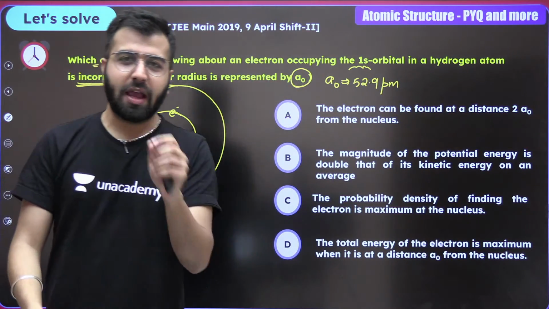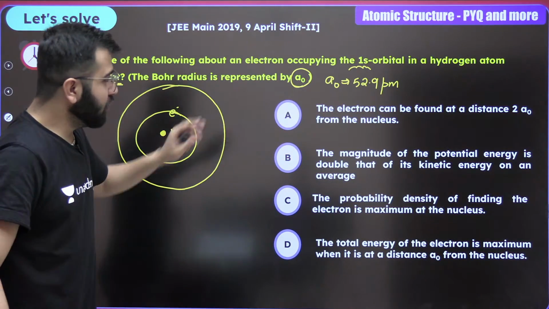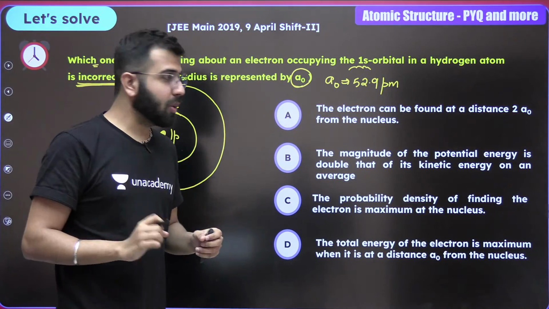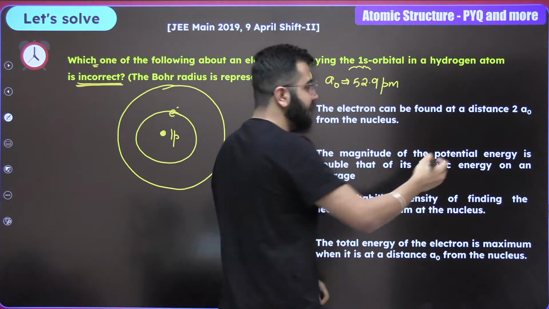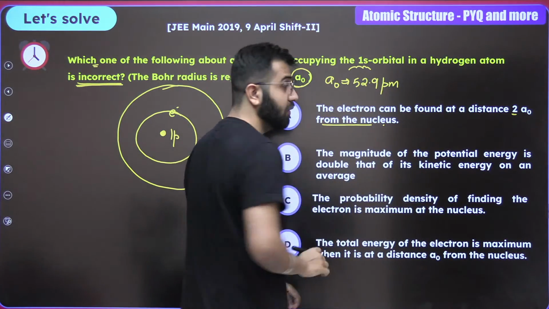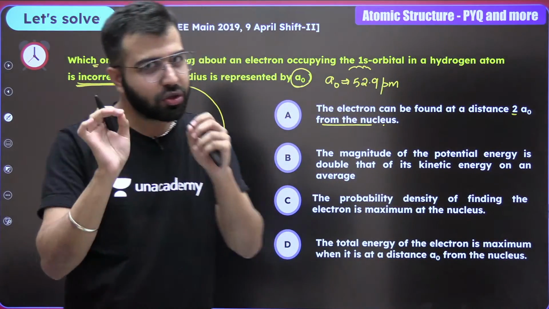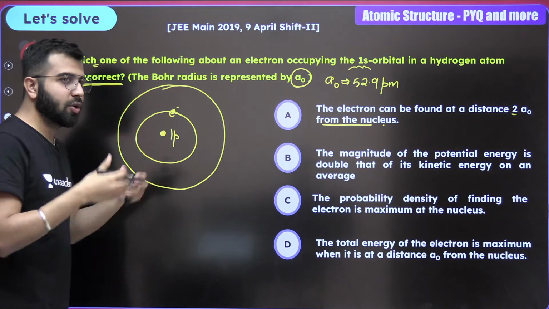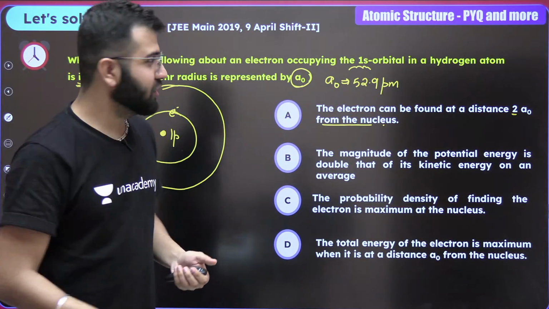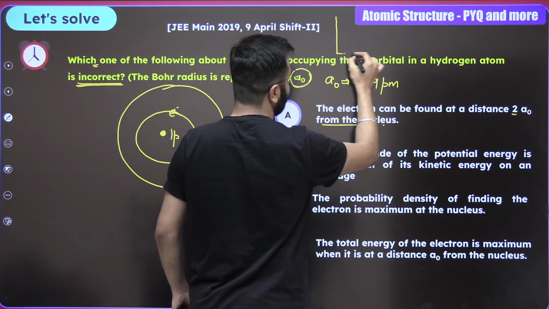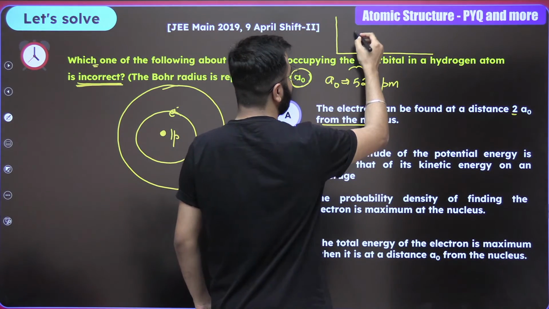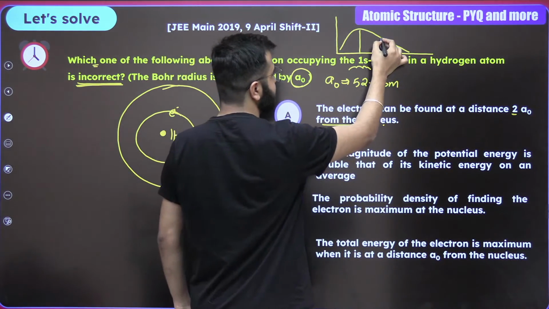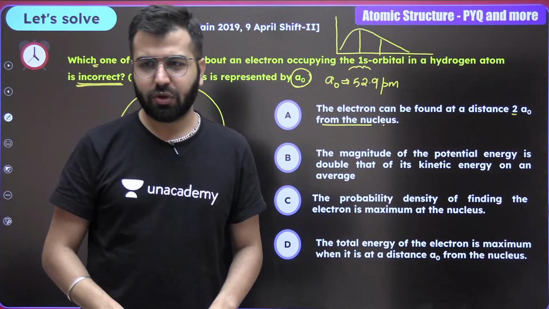Or 0.529 Armstrong. But now the point over here is, which of these statements are incorrect? So now let's read them one by one. The electron can be found at a distance of 2a0 from the nucleus, which is absolutely correct. And why is that? Because you should remember, we cannot define the correct position. We cannot clearly say, oh, the electron is present over here only. Whenever we talk about the wave function, what we really see is that the electron, if this is a0 and this is 2a0, the electron is still present over there. So don't worry about it.